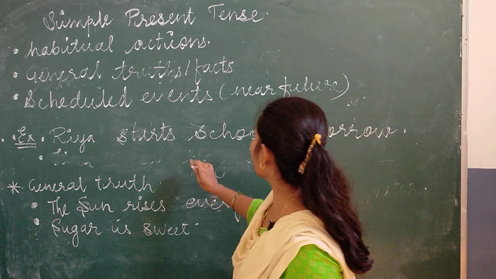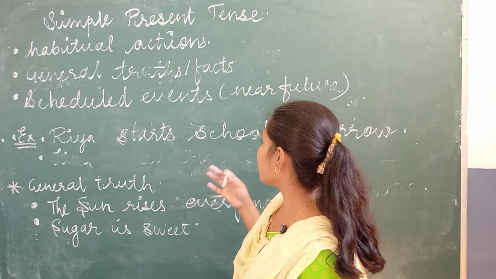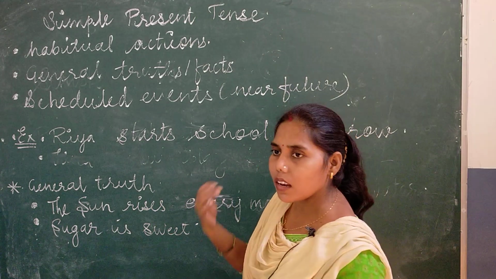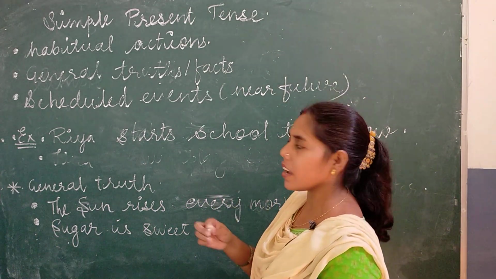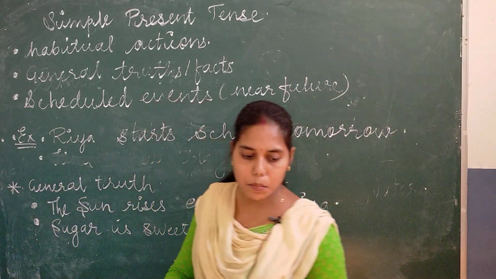Means the event has been planned and she is going to start school tomorrow. Means कल वो school जाएगी. कब जाएगी? कल जाएगी. That is near future. Again next example, just see it.